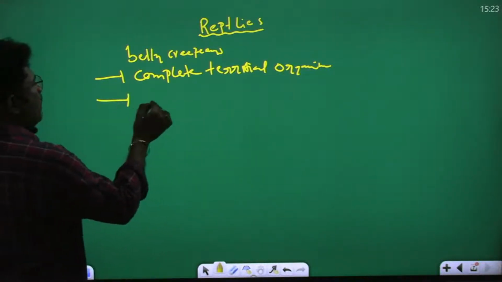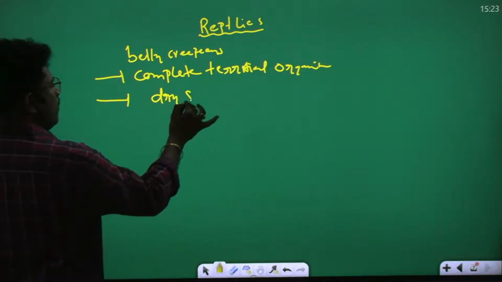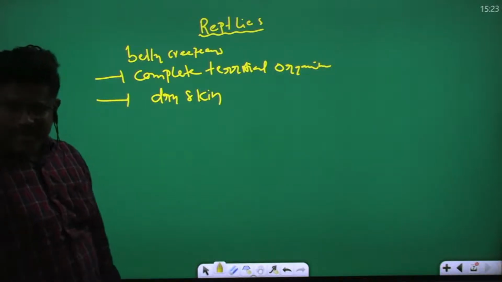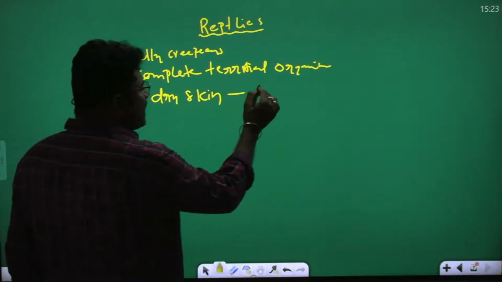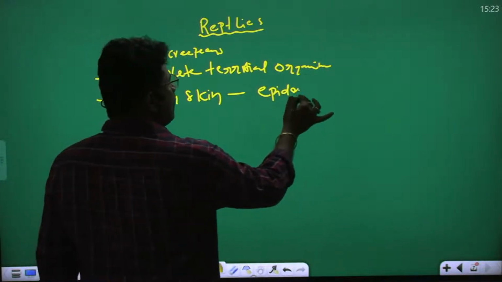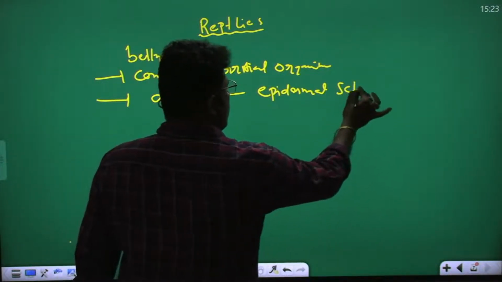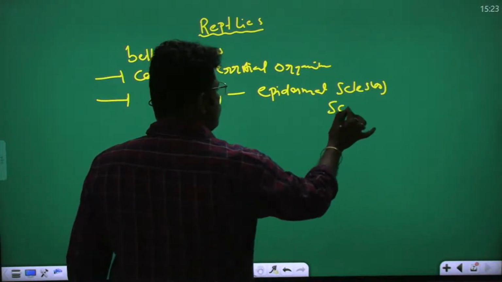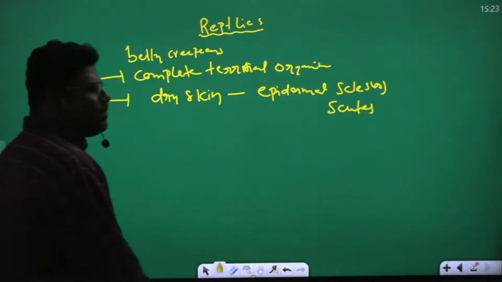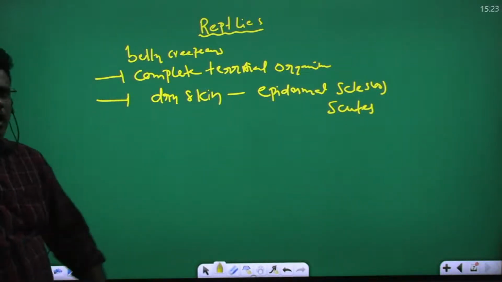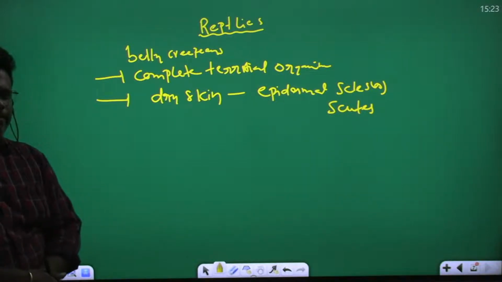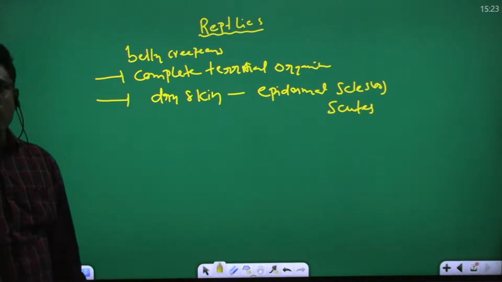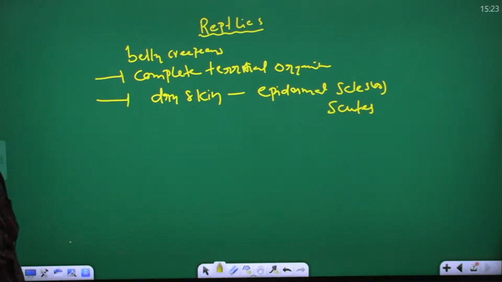Reptiles' body is covered by dry skin. On the dry skin, the epidermal scales are scutes. So this is important.